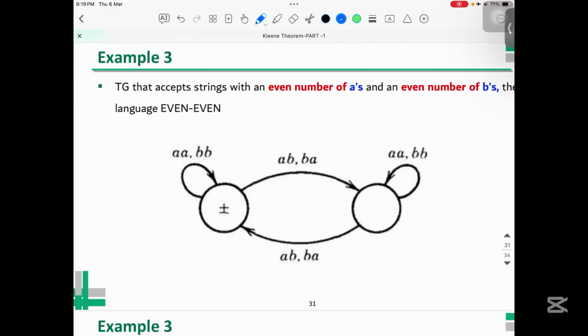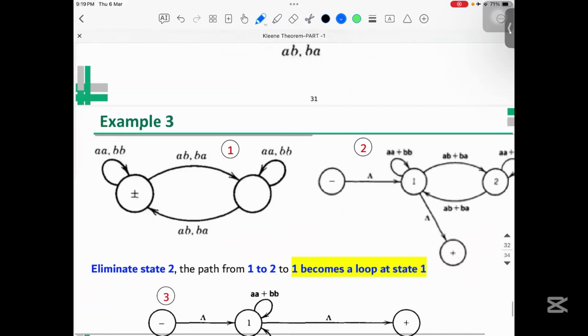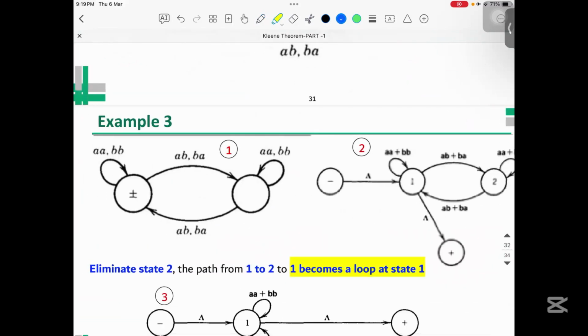Let's solve another example. We have a transition graph that accepts strings with an even number of A's and an even number of B's. Here is the example. Let's solve it. First of all, the most important thing is that your initial state has an incoming edge, and your final state also has an outgoing edge.